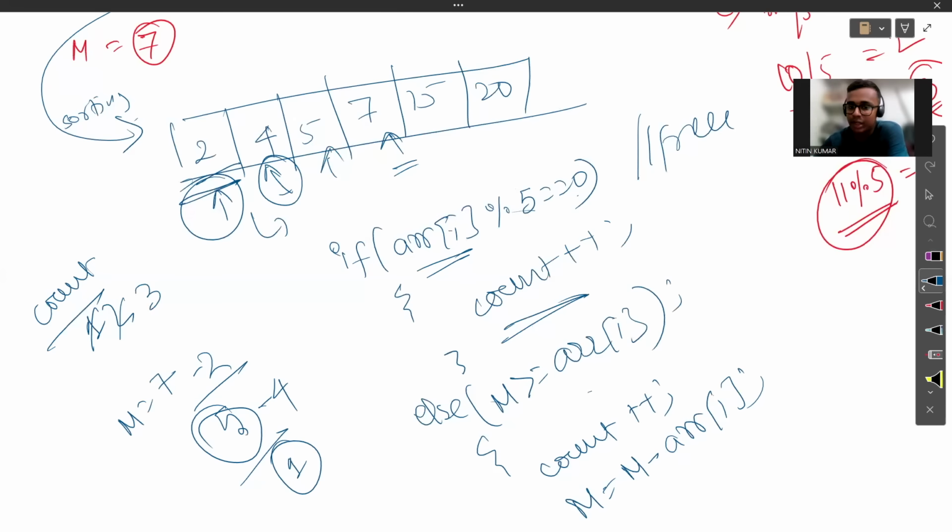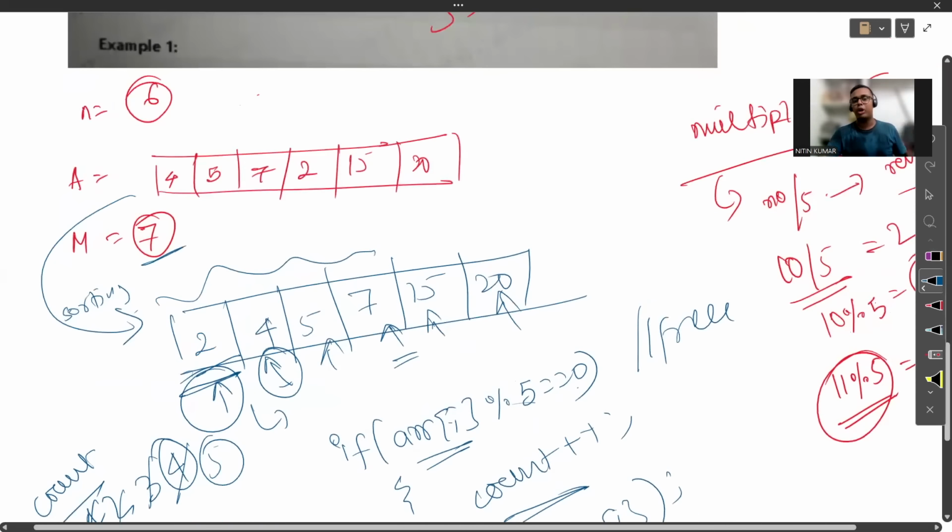No, we could not buy it because the value we have is only 1 and the price is more than that. Go to the next. Could it come for free? Yeah, it comes for free. So the count will be 4. Could the next come for free? Yeah, it will come for free. So the count we have is 5. So total 5 candies we could buy by using the offer and the total price we have. That will be the maximum number of candies we could buy.